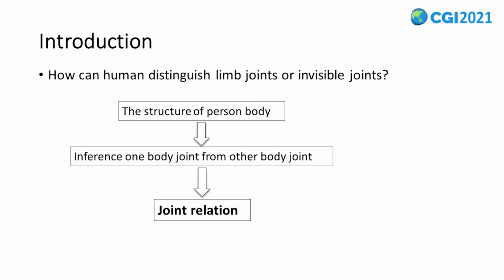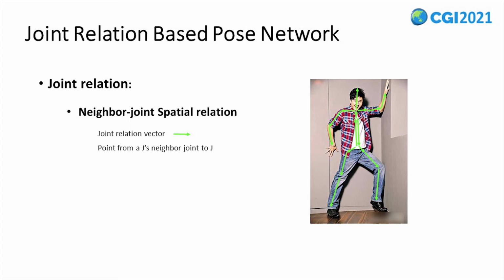Computer vision is a significant task in artificial intelligence area. The mainly used deep convolutional neural network is also originally designed based on human neural activities. The mechanism of human distinguishing invisible body parts or limb joints should also be effective for neural networks. In this paper, we propose a joint relation-based human pose estimation method to imitate this mechanism. The neighbor joint spatial relation is a vector pointing from the selected neighbor joint to the joint for prediction.